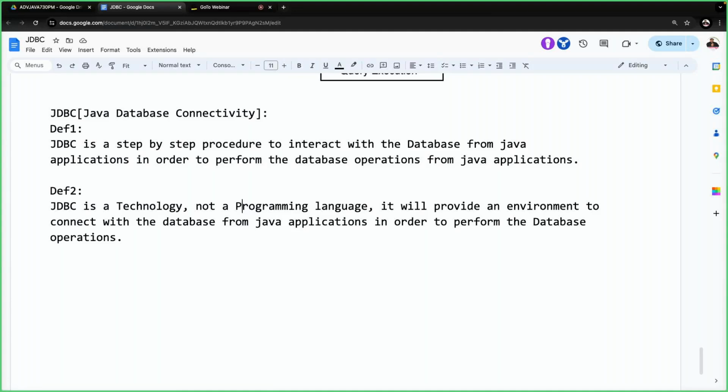JDBC is a set of classes and interfaces, a collection of packages prepared on the base of core Java, but used for performing database operations from Java applications. They are used to prepare JDBC applications. That's why JDBC is a set of libraries. So the set of libraries is called a technology. All of you get my point or not?